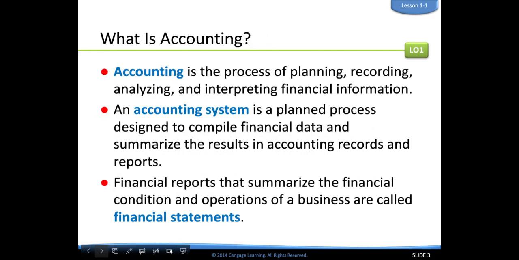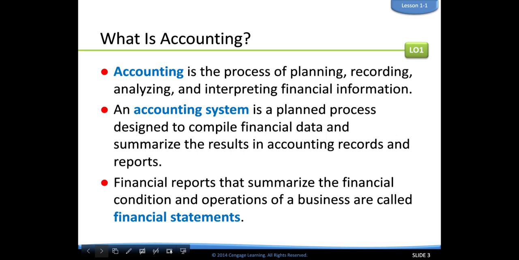So, accounting is the process of planning, recording, analyzing, and then interpreting the financial information, just like I said. So, an accounting system is a planned process designed to compile financial data and summarize their results in accounting records and reports. So the financial reports that summarize the financial condition and operations of a business are called financial statements.